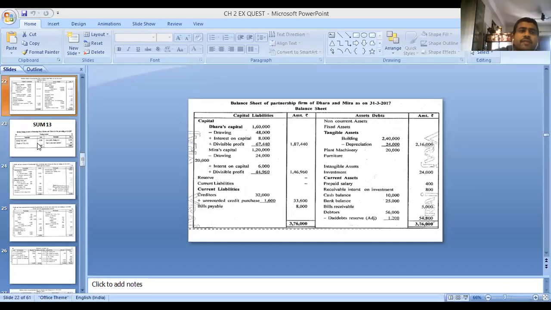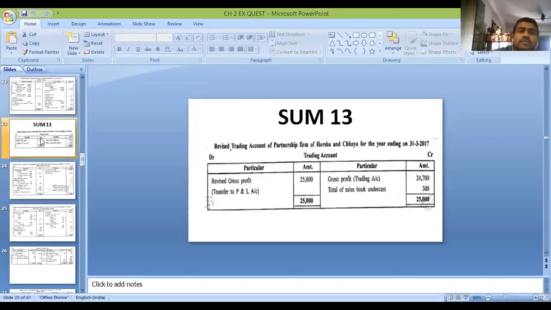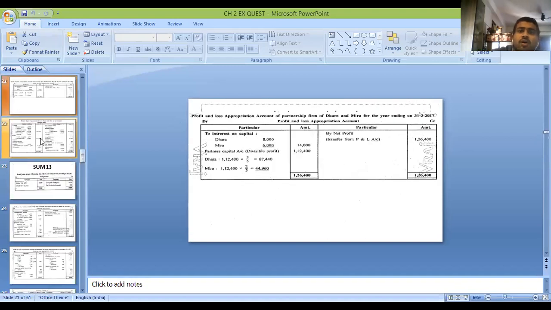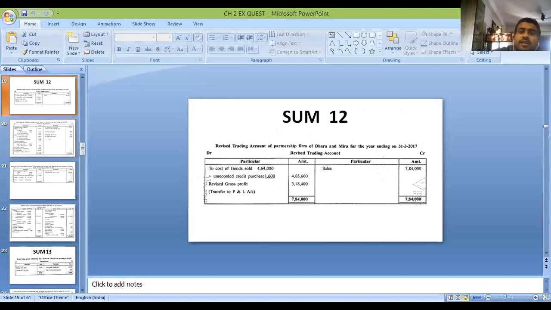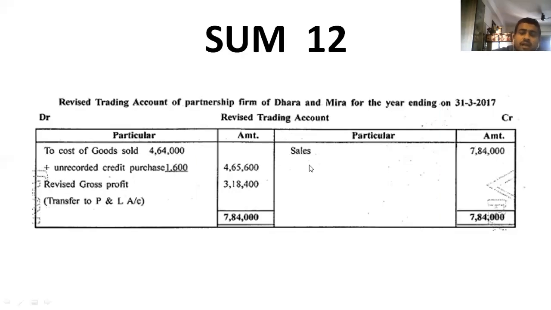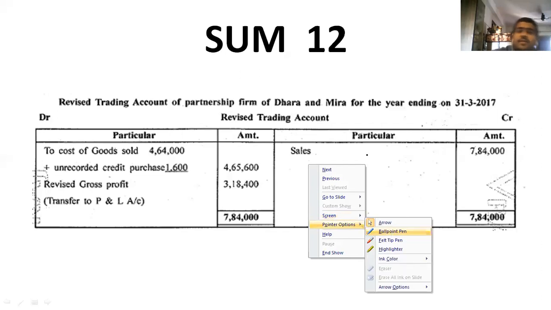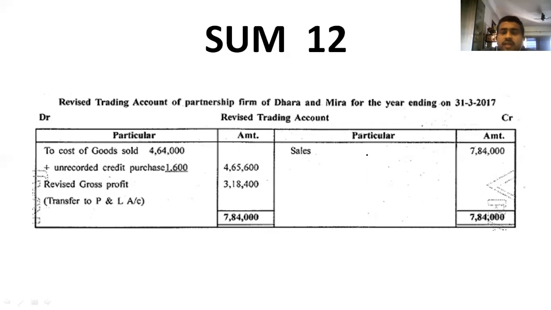Give the heading revised trading account of Dhara and Meera. Leave 10 lines.